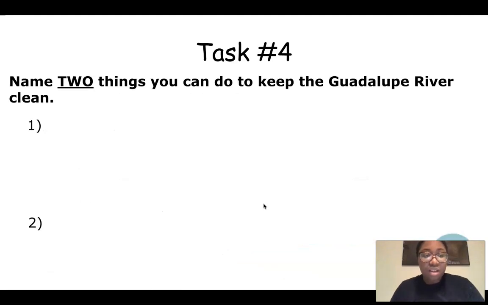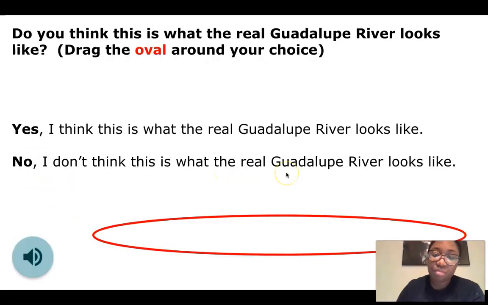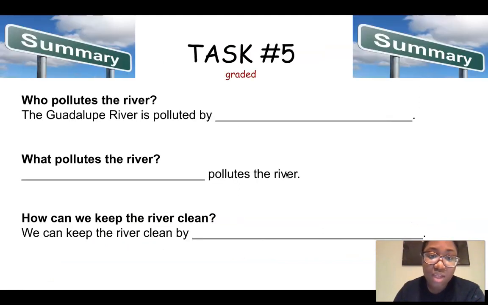Task number 4. This one, you're actually going to type a little bit more. You're going to have to name 2 things you can do to keep the Guadalupe River clean. And you have these 2 spaces to do that. It doesn't mean you have to fill up the space, but it just gives you that room. The next one is also a question. You'll drag the oval over the one that you choose. And then the last one is a summary.